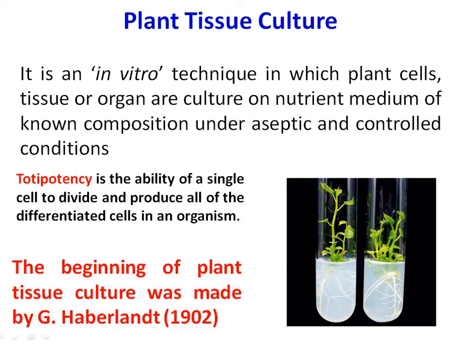The beginning of the plant tissue culture was made by G. Haberlandt in 1902 when he cultured fully differentiated individual plant cells isolated from different tissue in several plant species.